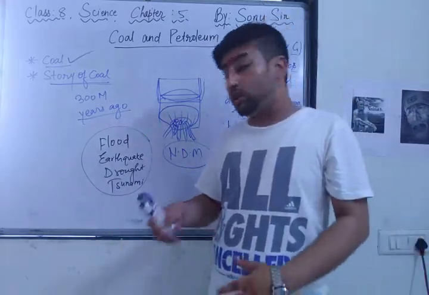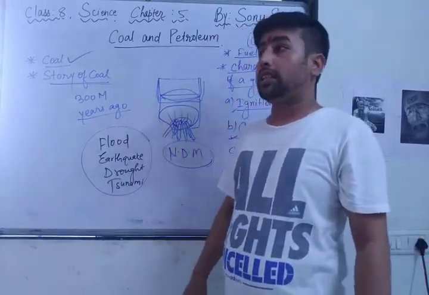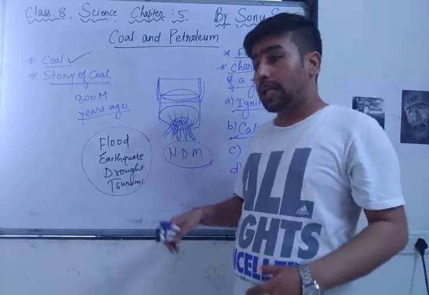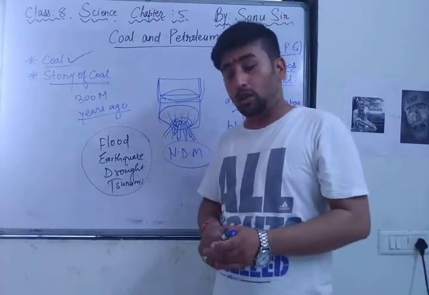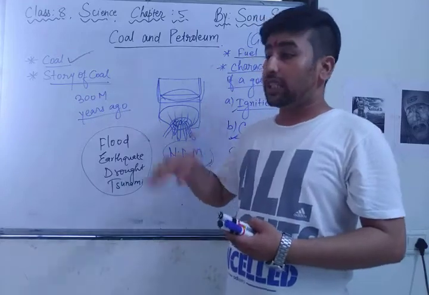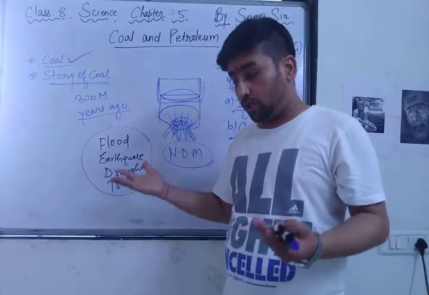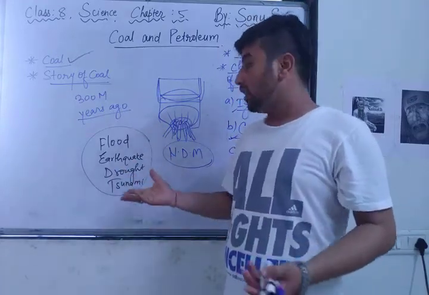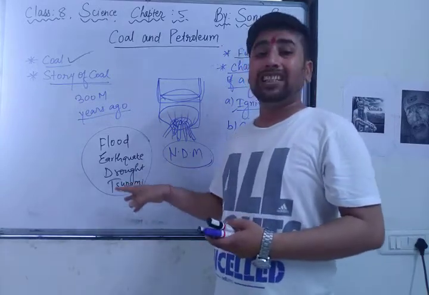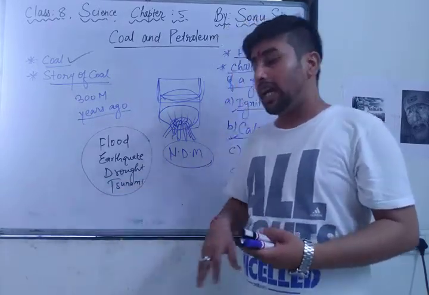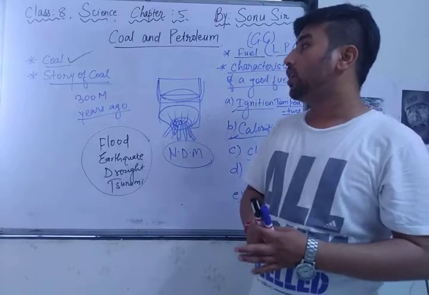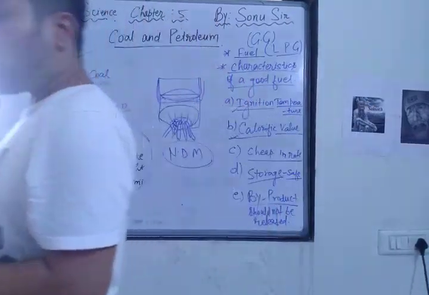So now slowly, in the coal mines, all this coal was dipped inside the soil because of the flood. As it went deeper, the temperature and pressure of the soil and earth converted these dead parts of the plants and animals into coal. So this was the story of the coal.